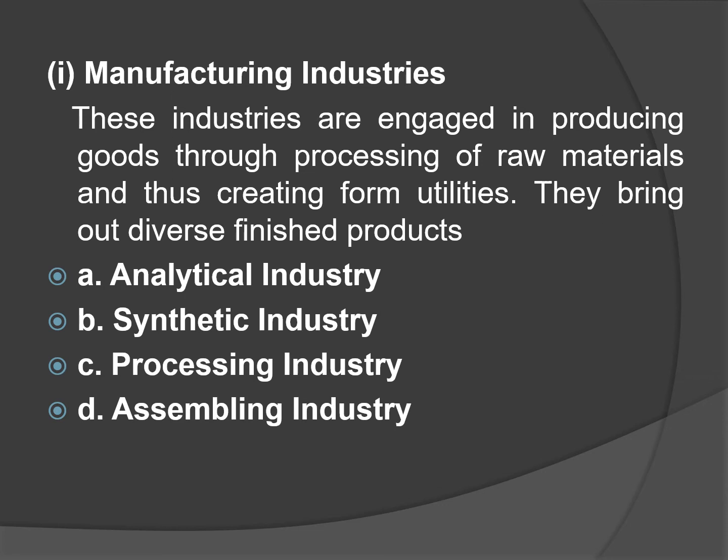So many processes. Extracting sugarcane juice is one process, then boiling is another process, separating is one more process, then removing the smell or color from the jaggery is another process, and finally crystallizing into sugar is the last process. Like this, various processes or various steps will be there. So many industries include so many steps. When different processes are followed to produce a product, that is called processing industry.